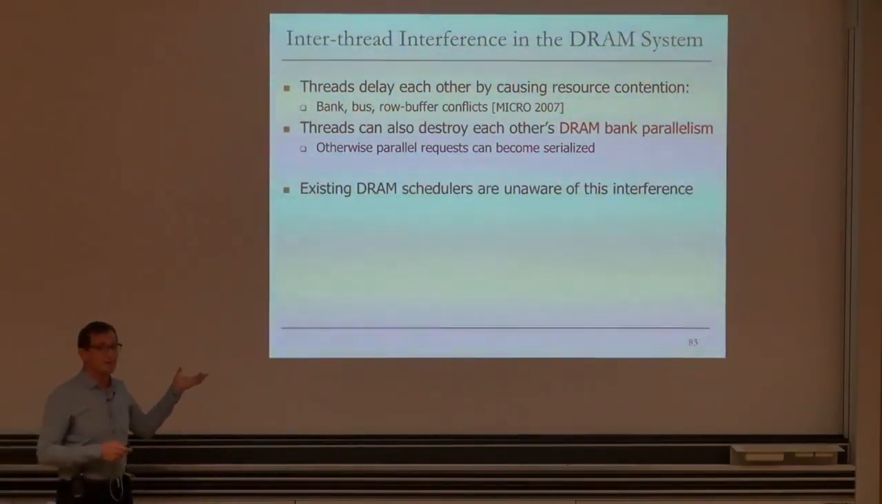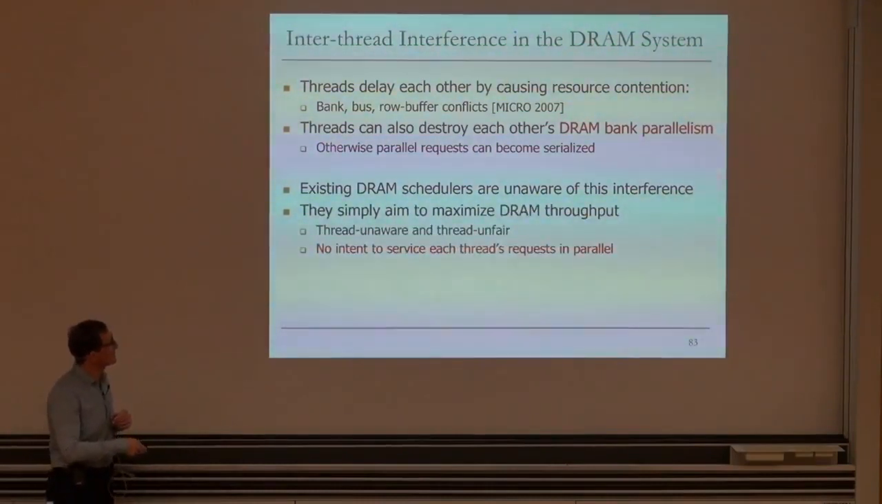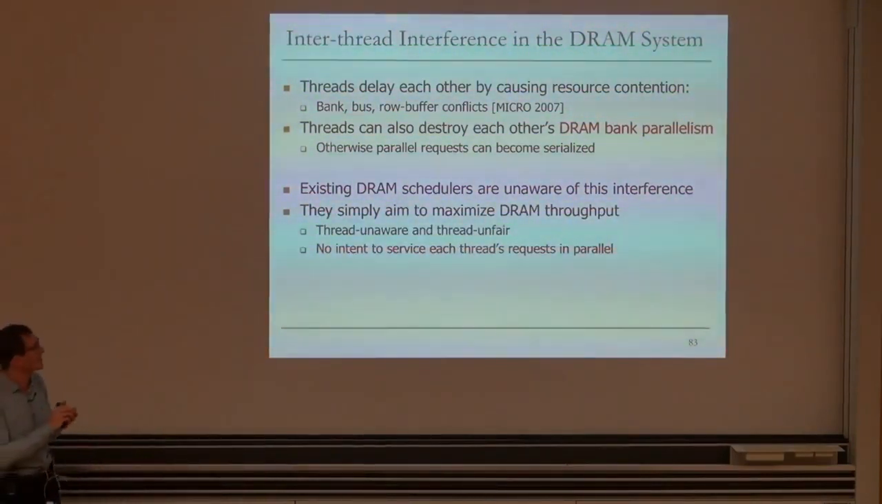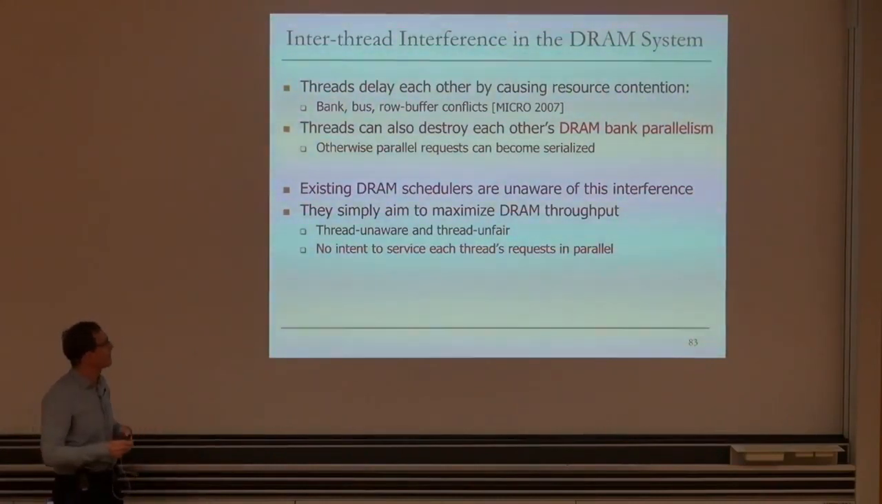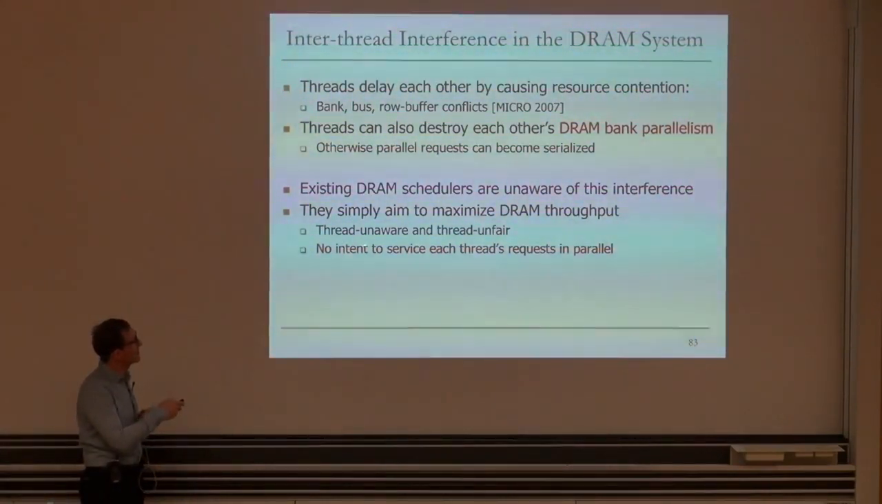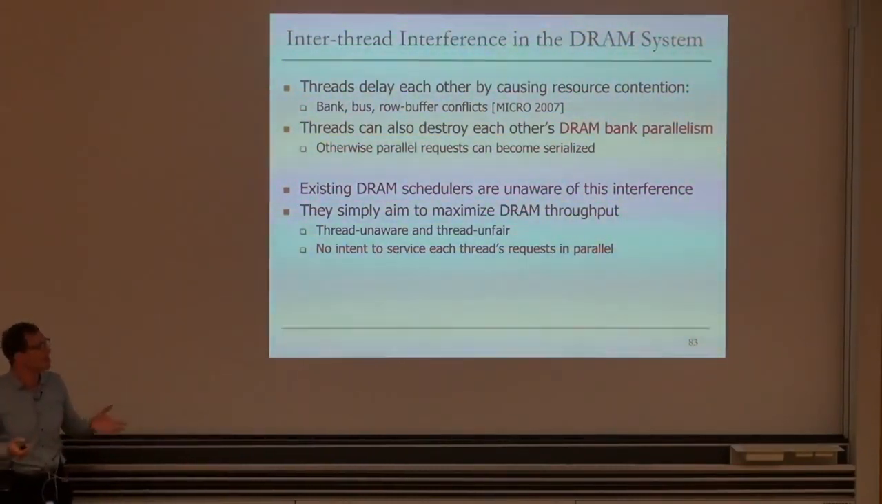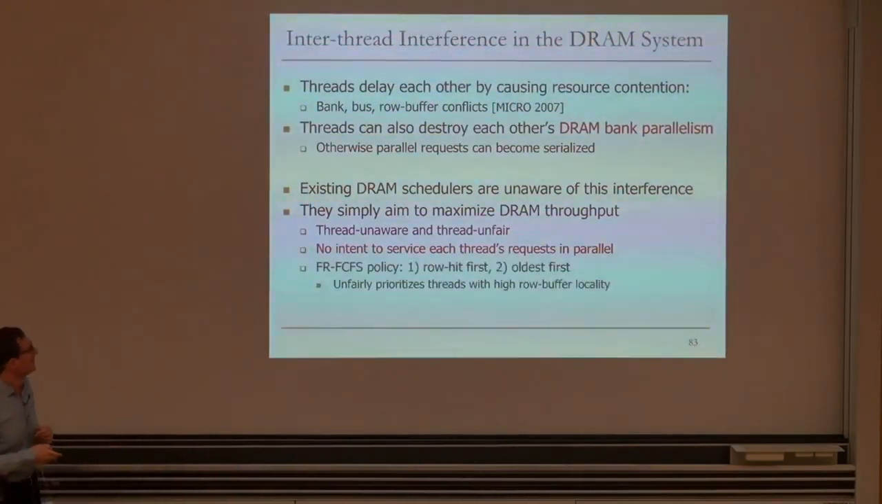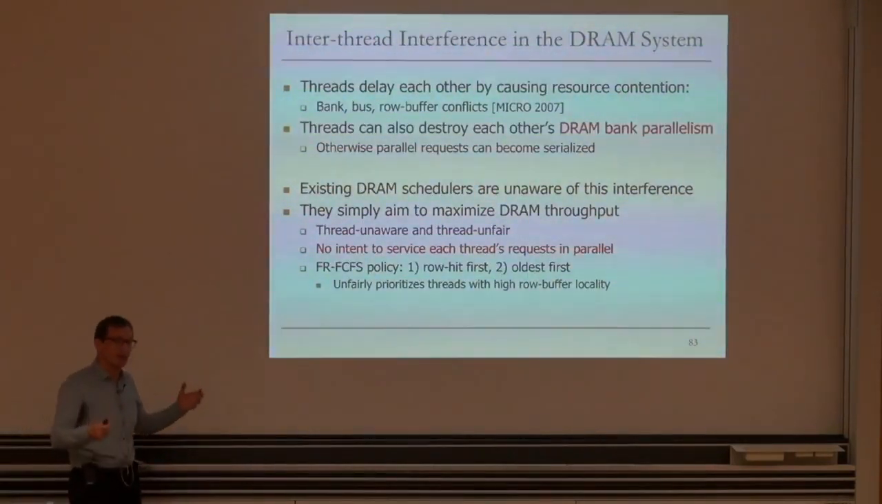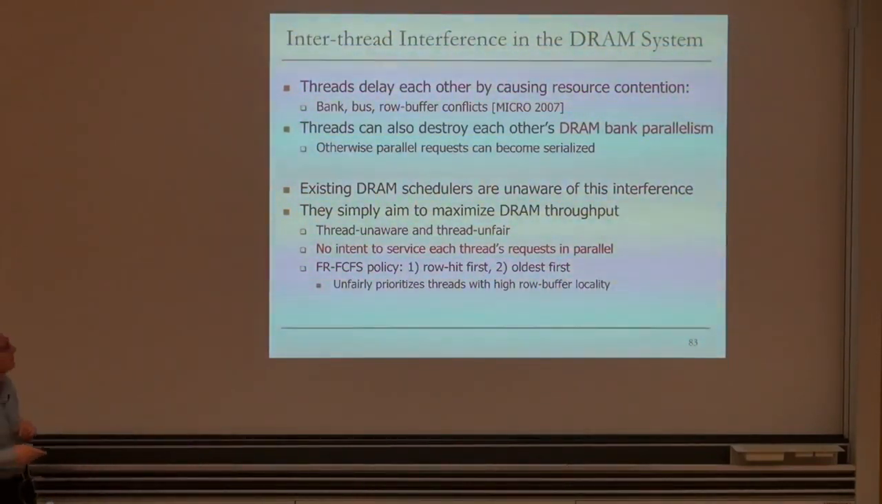And existing DRAM schedulers are unaware of this interference. They simply aim to maximize DRAM throughput, as I described. They use the FR-FCFS policy that tries to maximize DRAM throughput. They're thread-unaware, and as a result, they're thread-unfair, because they have no intent to service each thread's requests in parallel. So the FR-FCFS policy, as I said, is row hit first and then oldest first. It unfairly prioritizes threads that have high row buffer locality. And it also unfairly prioritizes threads that are older, whose requests appear older, memory-intensive threads.